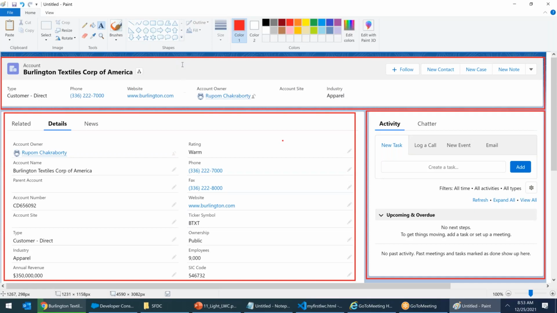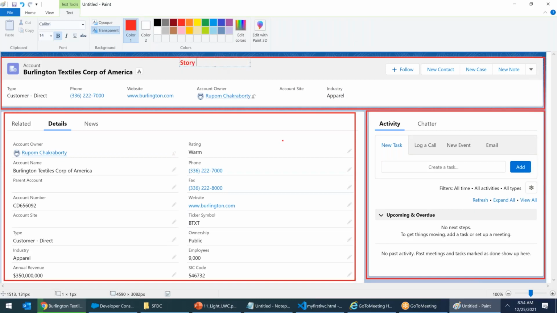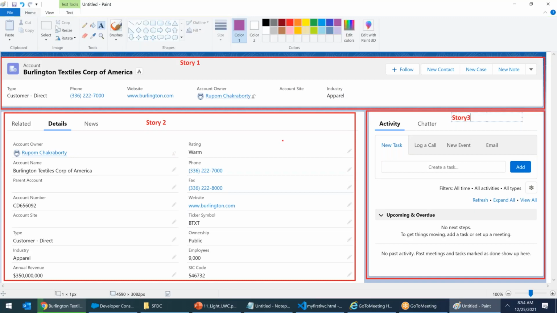This is story one. S-T-O-R-Y, story one. Story two. And this is story three. In story one, again, we have work divided into sub pieces.